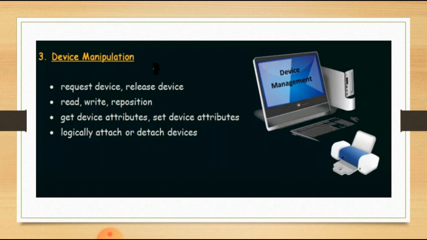In that, the first one is request device and release device. When you are going to request a device and when you are going to release the device.